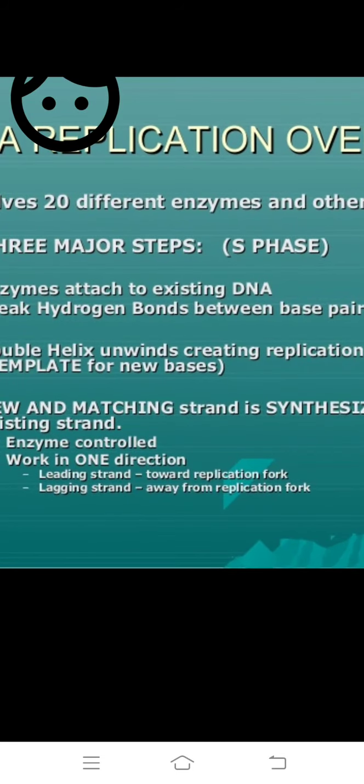Next, the leading and lagging strand is also an important question for the MSc entrance. Leading means toward the replication fork. The leading strand is synthesized 3 prime to 5 prime on the template. The lagging strand is 5 prime to 3 prime, away from the replication fork. Okay, it's very important.